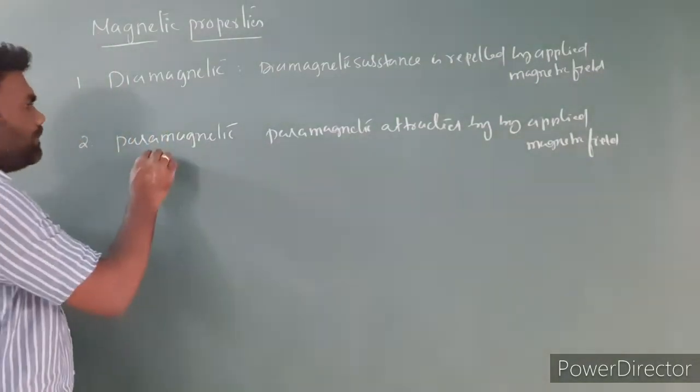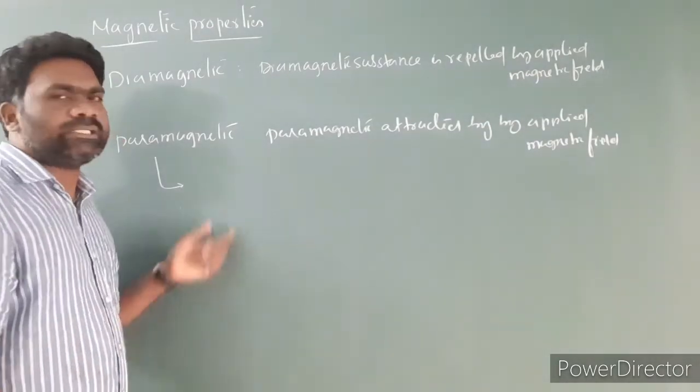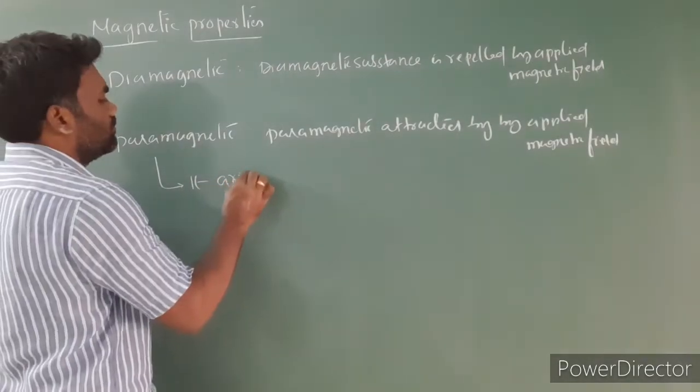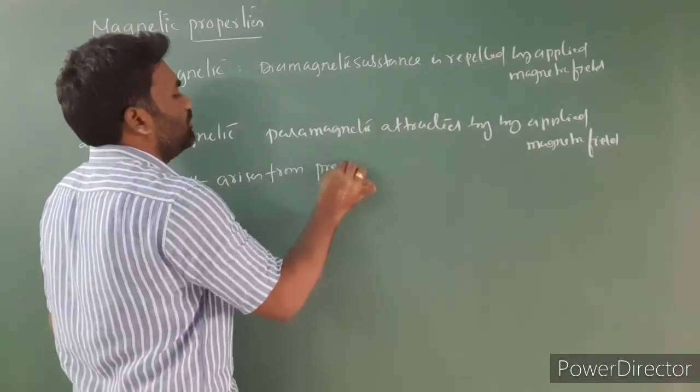Next, paramagnetism arises from the presence of unpaired electrons.